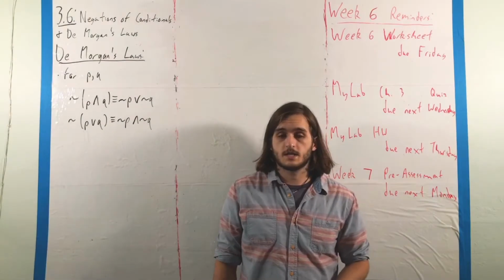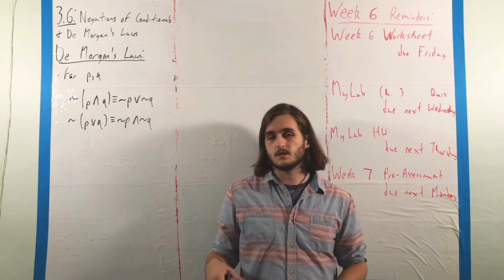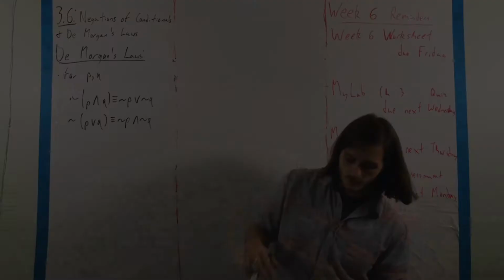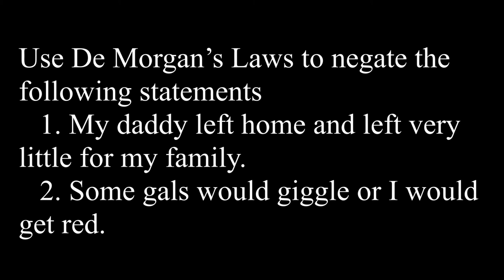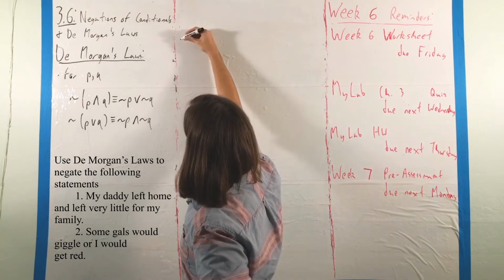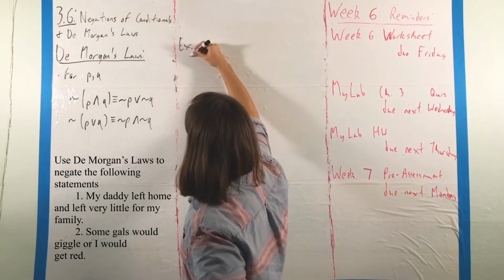Last thing we're going to look at here is how we can use De Morgan's law, especially in the context of negations with quantifiers. So here we have the two statements: my daddy left home and left very little for my family, along with some gals would giggle or I would get red. And what we want to do is use De Morgan's laws to negate each. So here, for our first case,